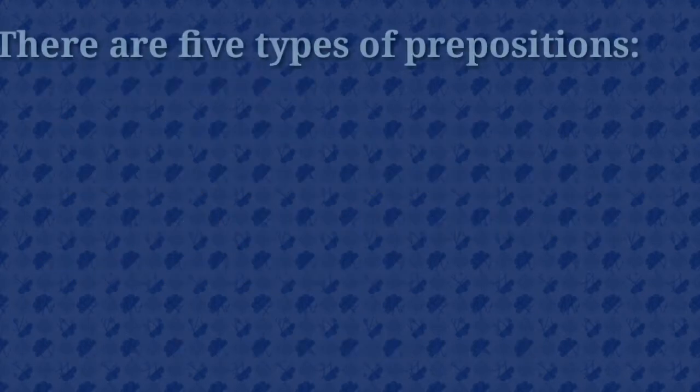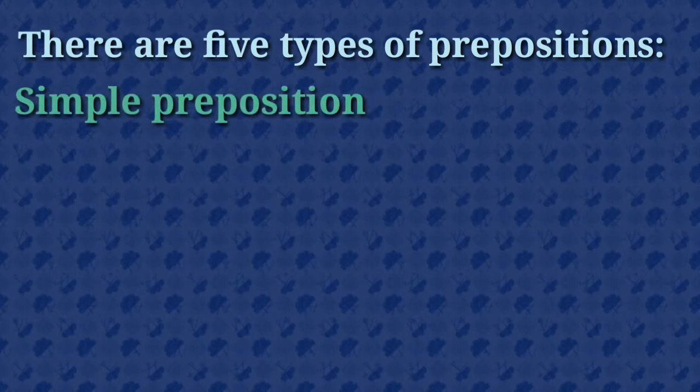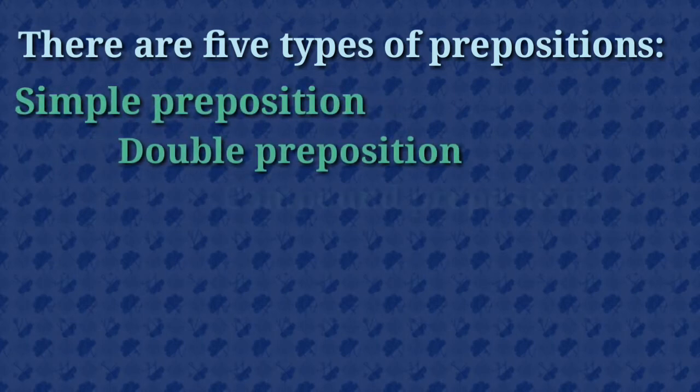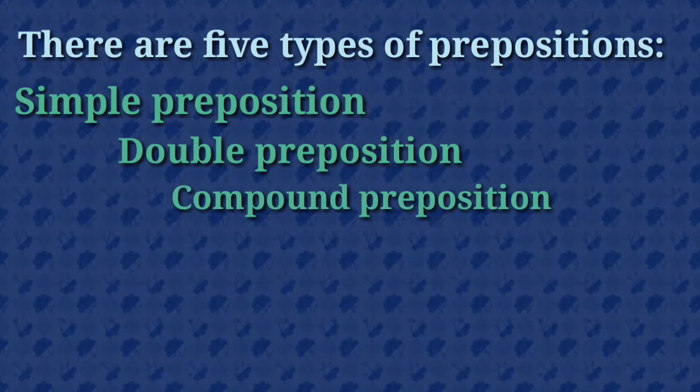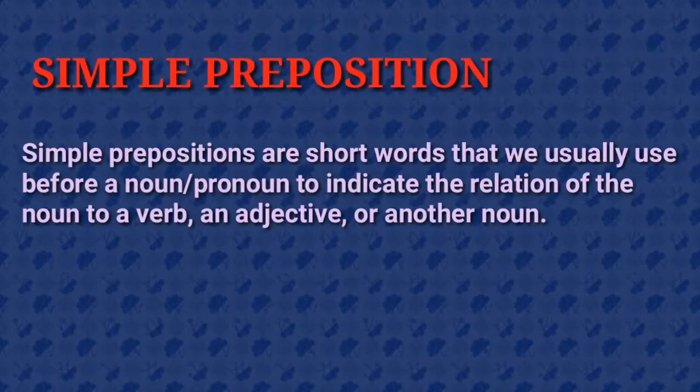There are 5 types of prepositions: simple preposition, double preposition, compound preposition, participle preposition, phrase preposition. First one, simple preposition. Simple prepositions are short words that we usually use before a noun or pronoun to indicate the relation of the noun to a verb, an adjective, or another noun.